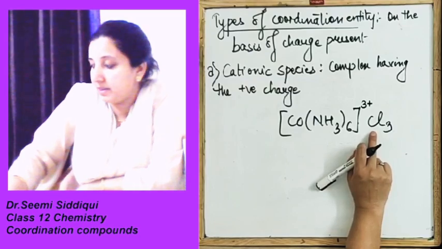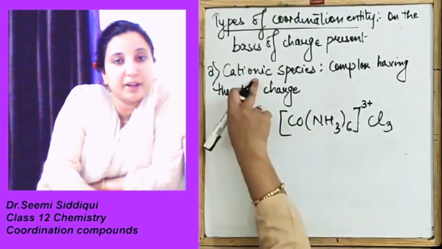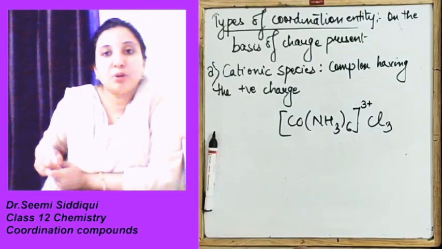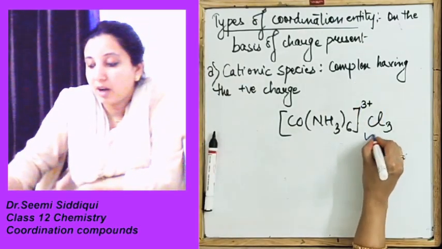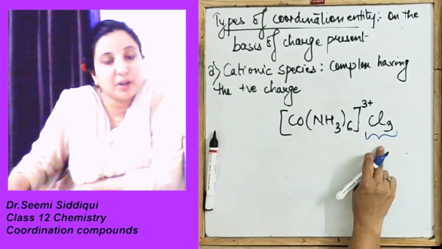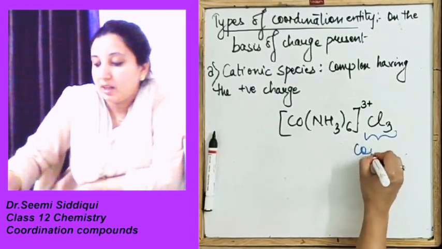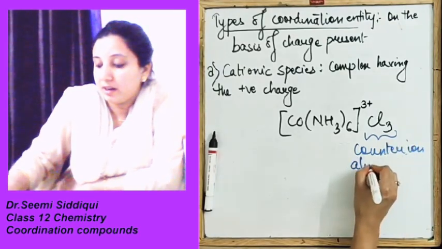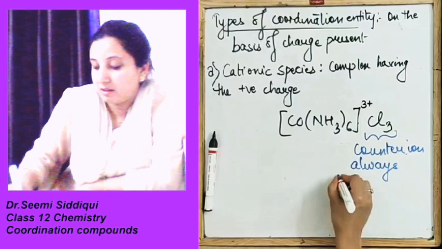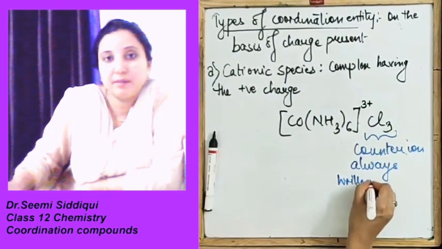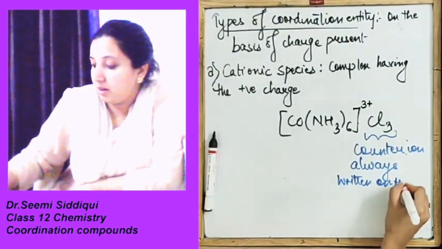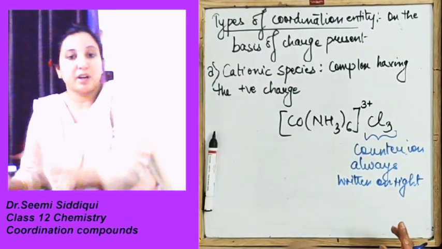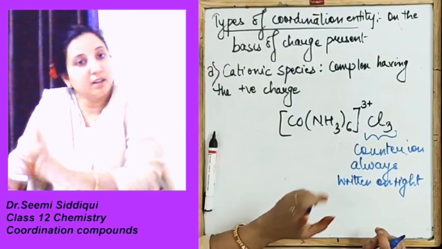Now here also, whenever you are going to write down the cationic species, always remember the point to note: the counter ion, in the case of a cationic species, is always written on the right hand side. You write the counter ion on the right hand side in case of the cationic complex.